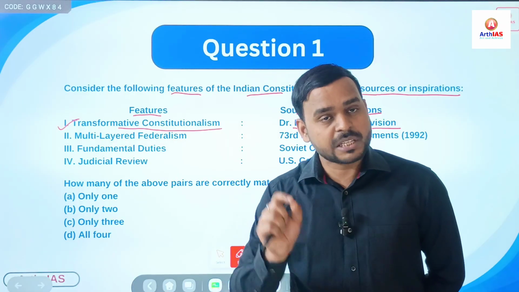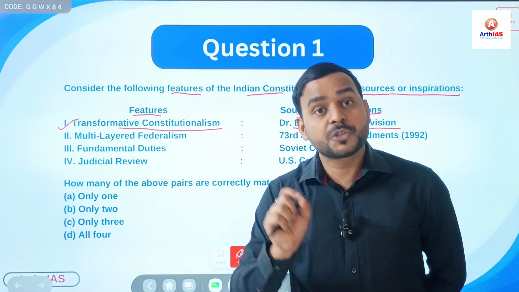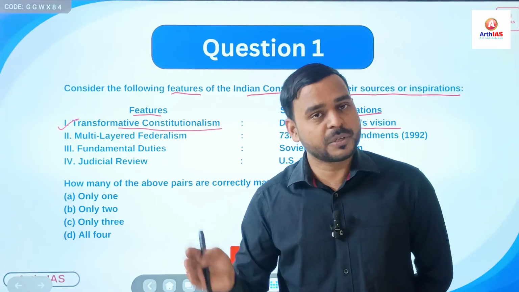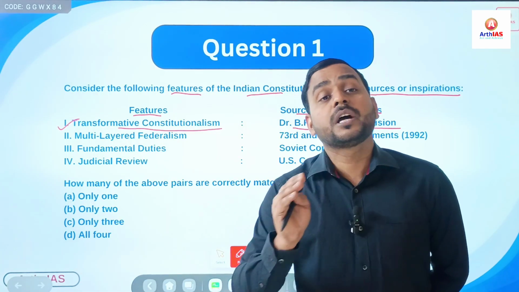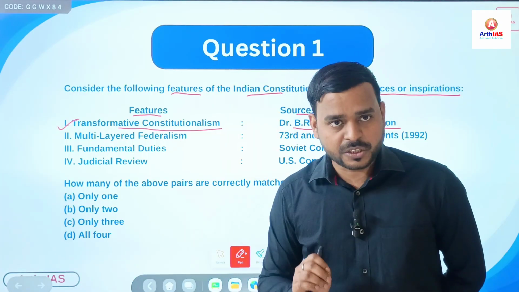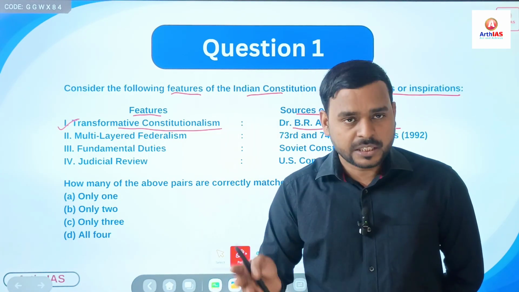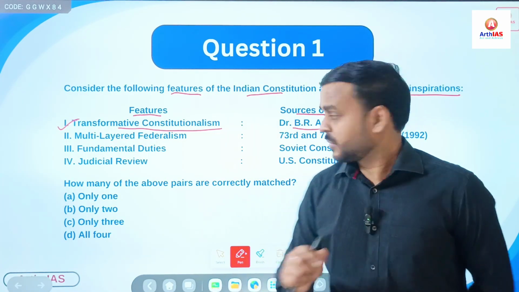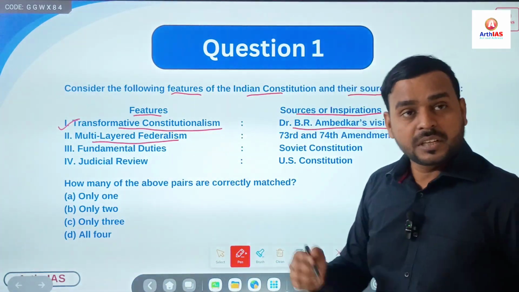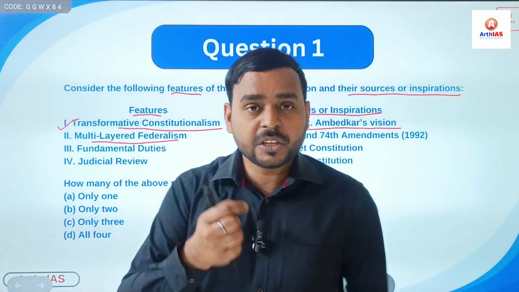It brought equality. For example, Article 14 ensures equality, right? And other fundamental rights including DPSP try to ensure equality and remove inequalities or discriminations, whether based on caste, gender or class. So this is correct. Second, multi-layered federalism, right? Simply you have understood the meaning of federalism.